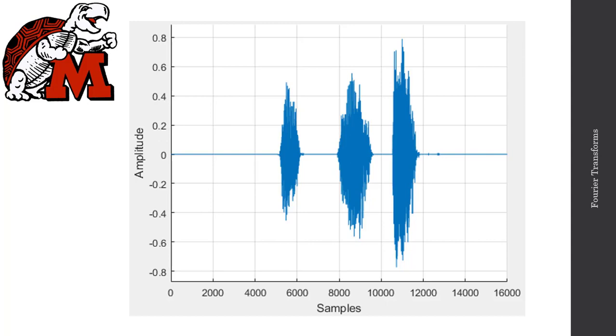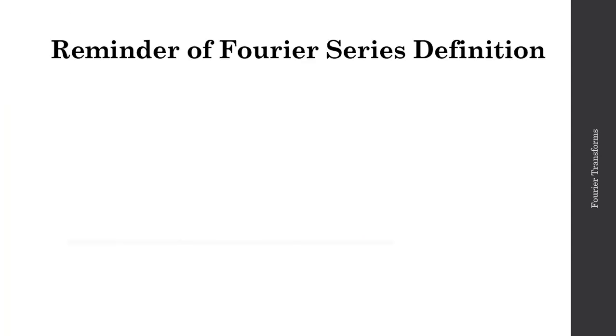If I'm interested in understanding the frequency content of the signal, effectively the frequency content of my voice, I need to take a Fourier transform of this signal. There really won't be much value in looking at a Fourier series here. Let's quickly remind ourselves of how we defined a Fourier series, and we'll use this in contrast to how we'll define the Fourier transform.